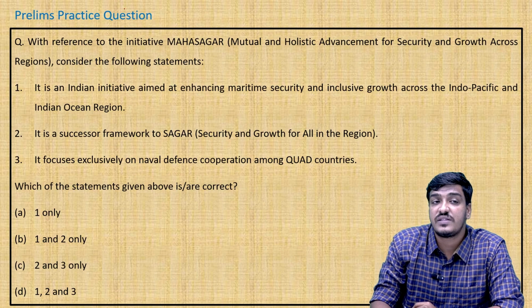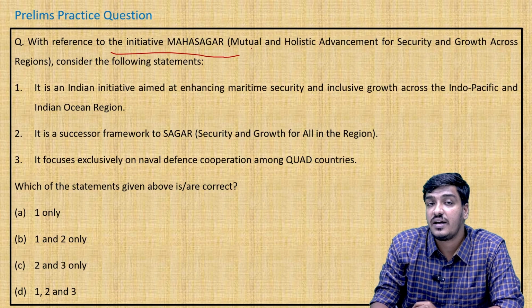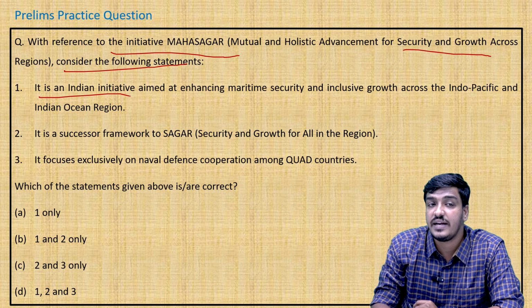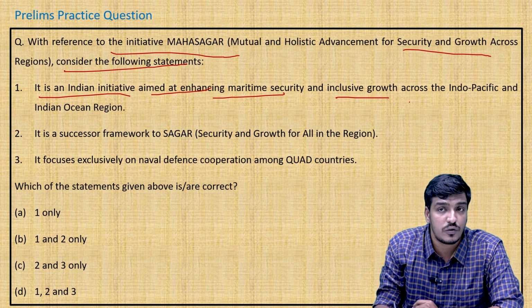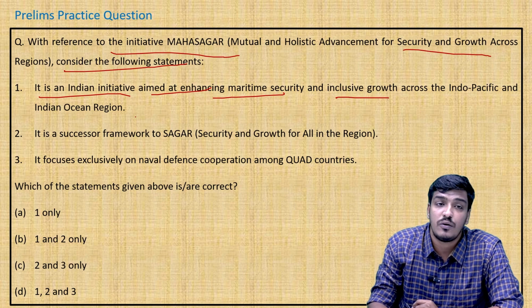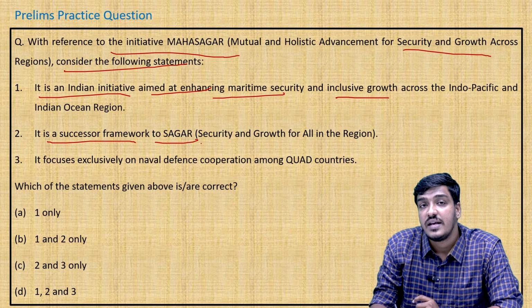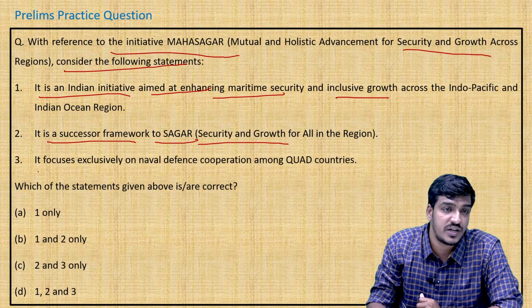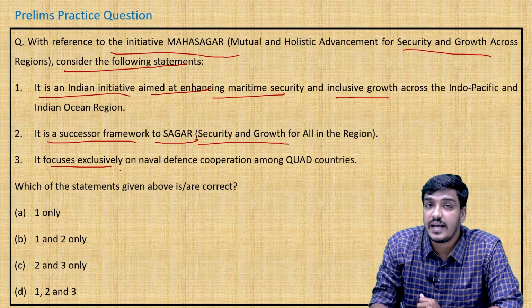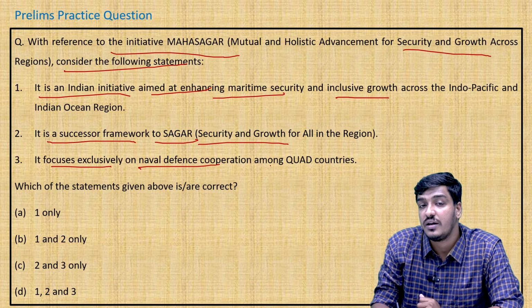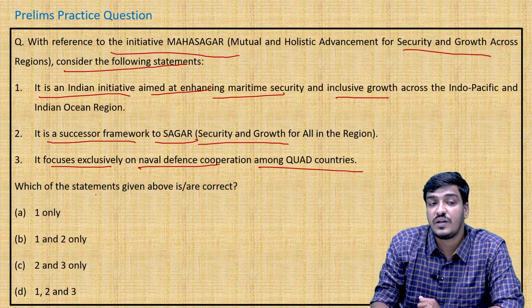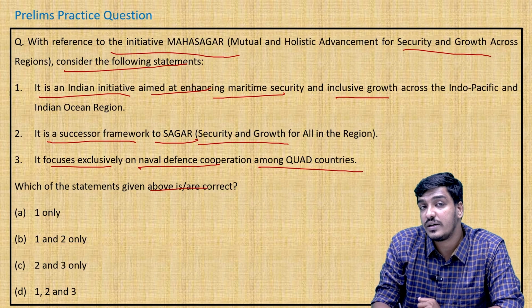The next question is with reference to the initiative Mahasagar, Mutual and Holistic Advancement for Security and Growth Across Regions. Consider the following statements. First, it is an Indian initiative aimed at enhancing maritime security and inclusive growth across the Indo-Pacific and Indian Ocean region. Second, it is a successor framework to SAGAR, that is Security and Growth for All in the Region. Third, it focuses exclusively on naval defense cooperation among Quad countries. Which of the statements given above is or are correct?